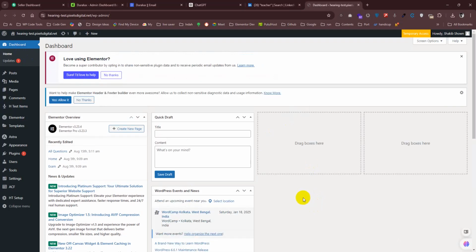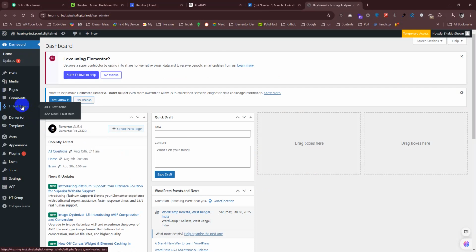Here you will have two options. The first one is hearing test items, but if you want to change it, it's in the backend, so no one can see this. No problem, only the admin can see this. When you want to add any new questions or new hearing tests, you can go through this.